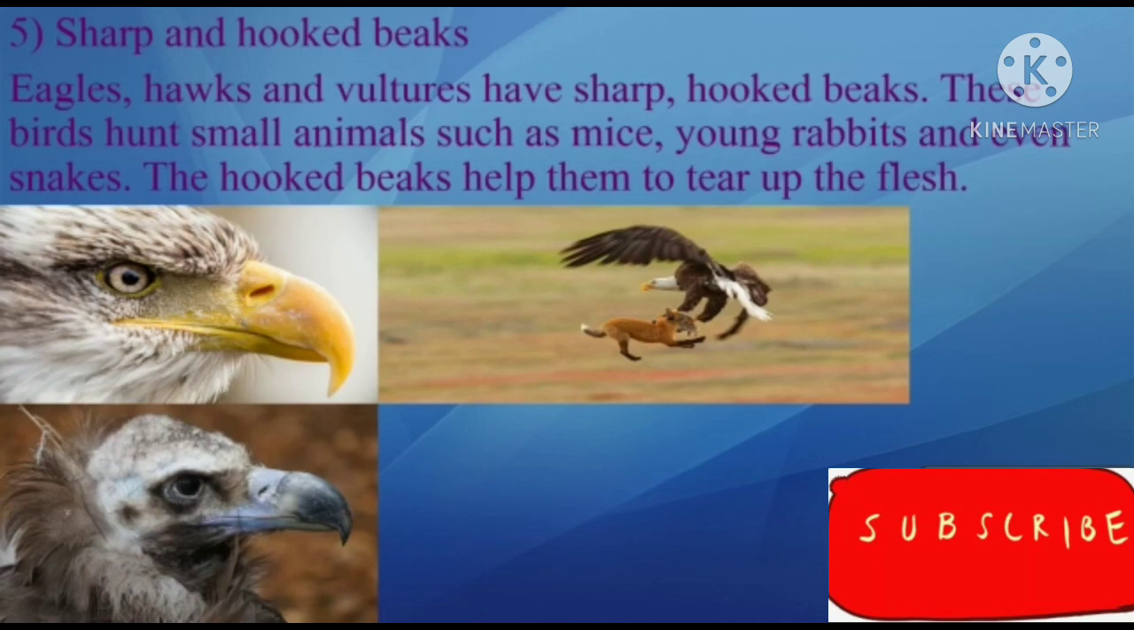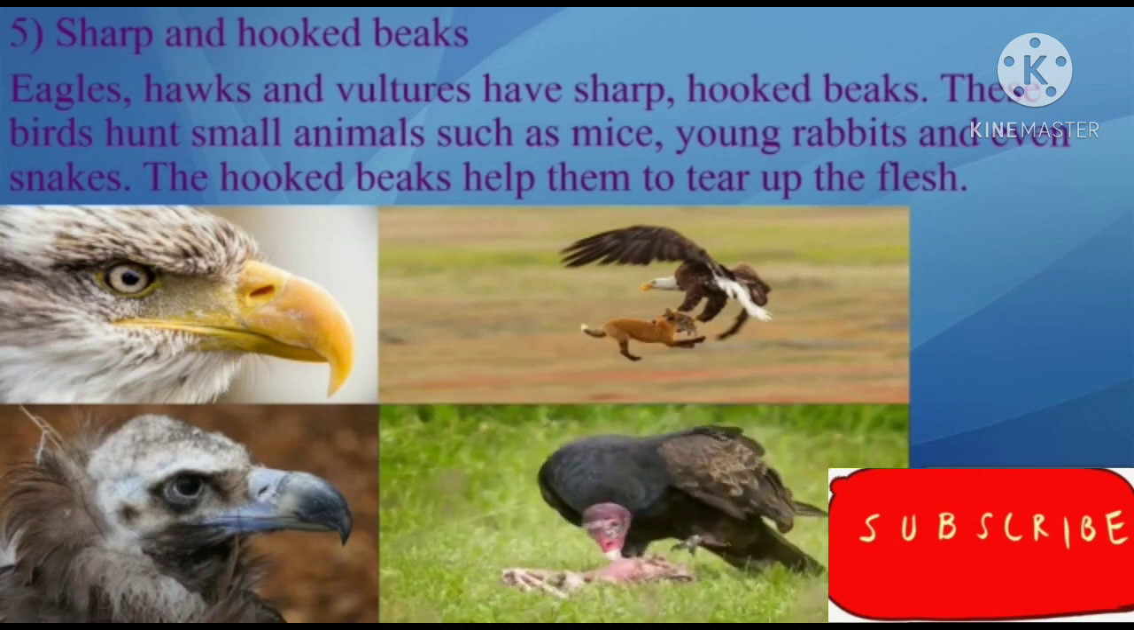So these are the heavy birds, killer birds you can call them, birds of prey, and they literally kill small animals such as mice, rabbits and snakes also. So the hooked beaks help them to tear up the flesh. When they kill any animal, they will take it to a safe place, then keep it on the ground, tear the flesh, the upper body of the animal, and then they will eat that flesh. So look at the beaks, how sharp and how dangerous it is. So they are called sharp and hooked beaks.